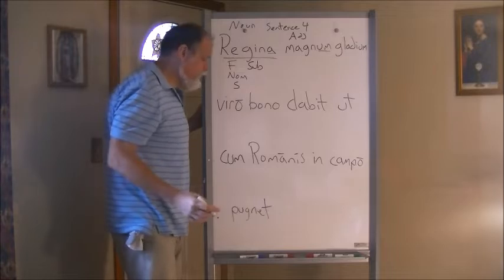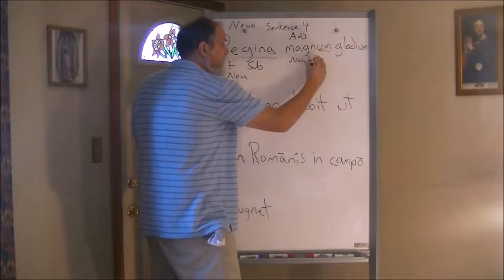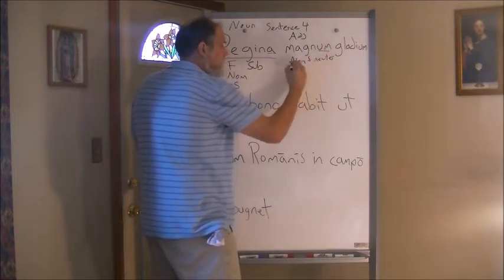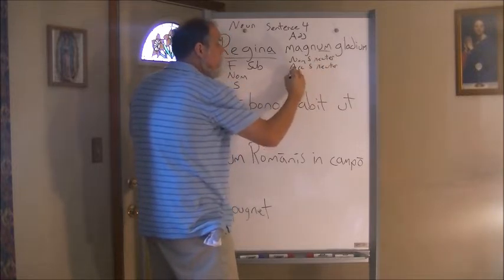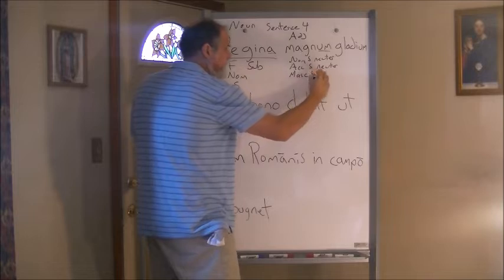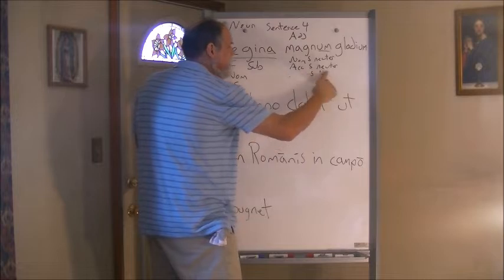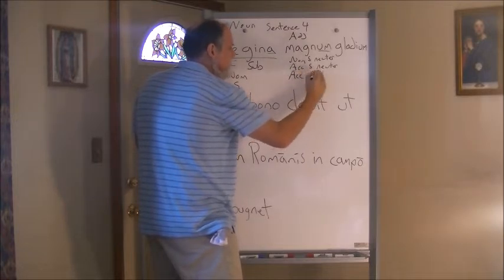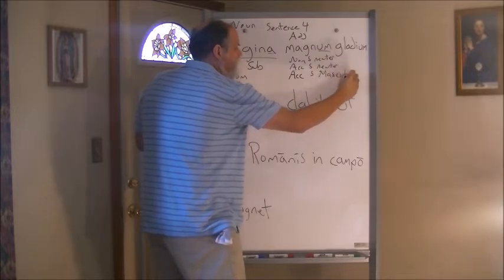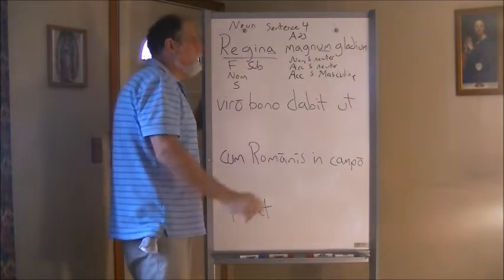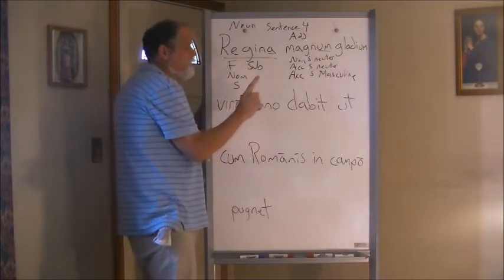So, magnum. We look at that one. What could it be? Well, magnum could be a couple of things. It could be nominative, singular, and neuter. It could be accusative, singular, and neuter. It could be masculine and singular and neuter. We know it could be accusative, singular, and masculine and not neuter, right? Those are the other possibilities. So we're going to have to wait to see what the next word is. We know this word means great. It's an adjective. We come to the next word and we see it's gladium.